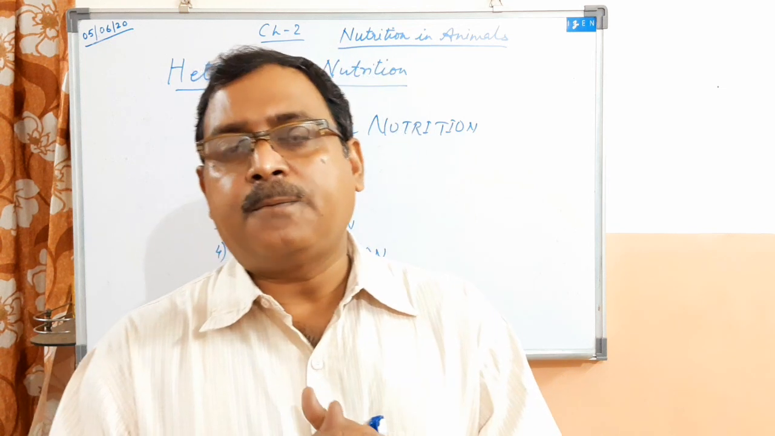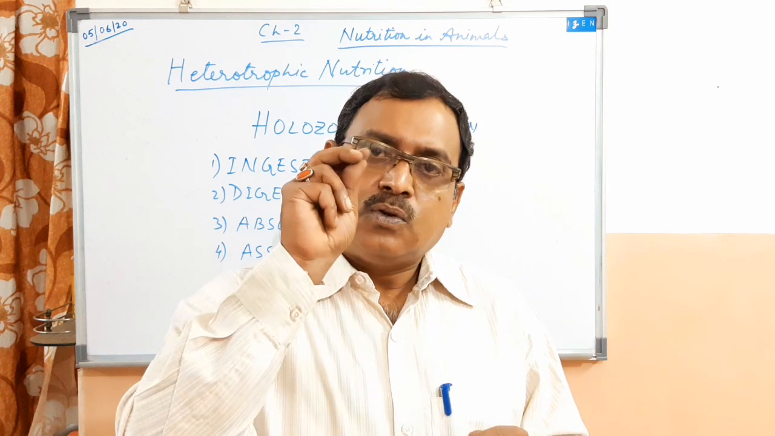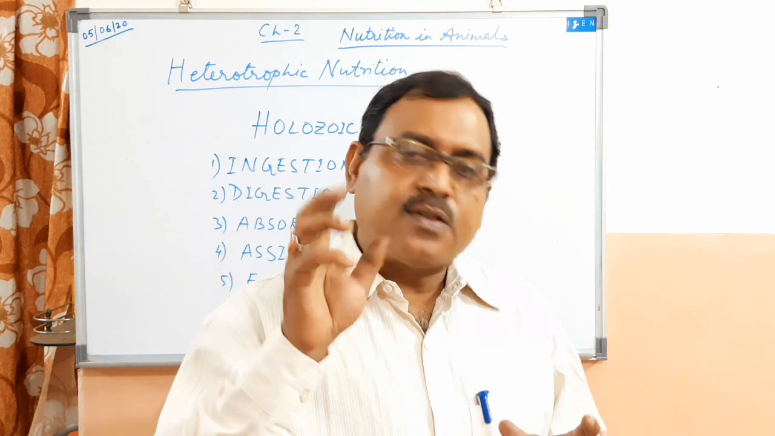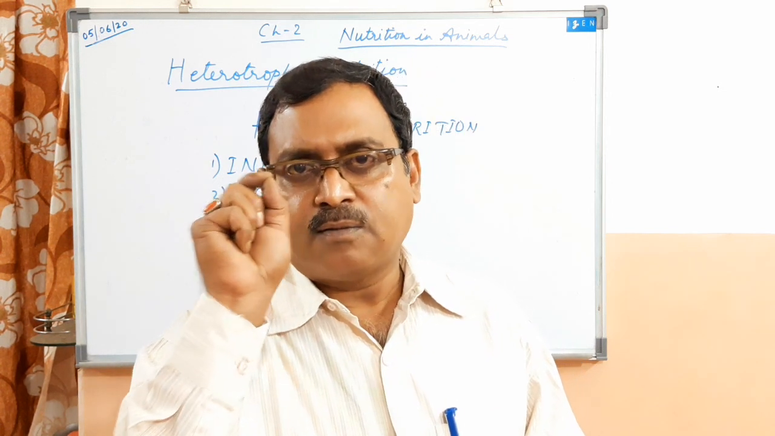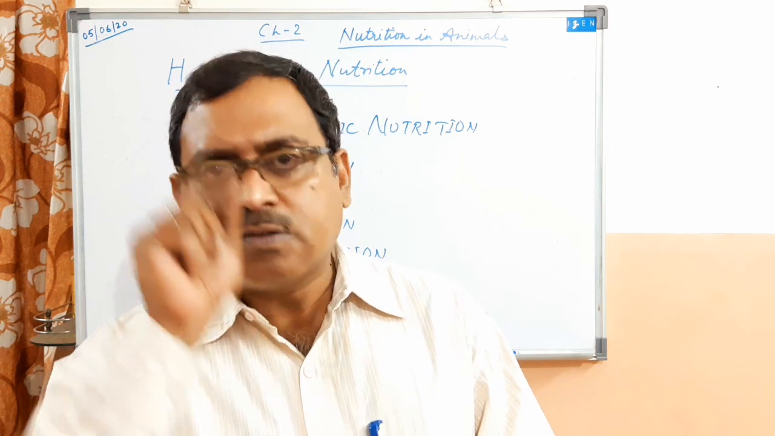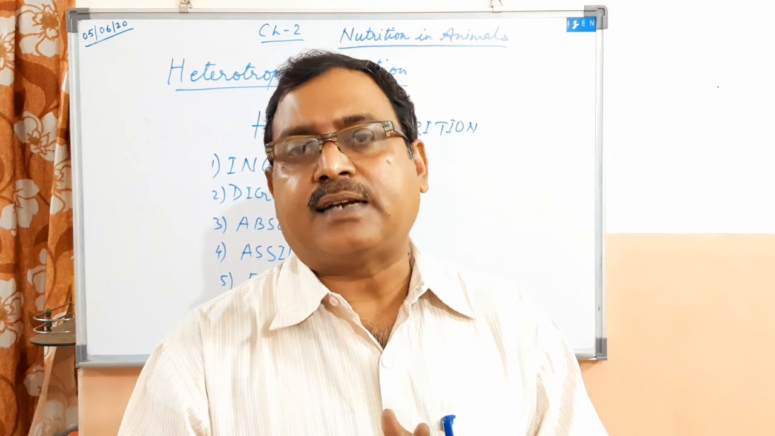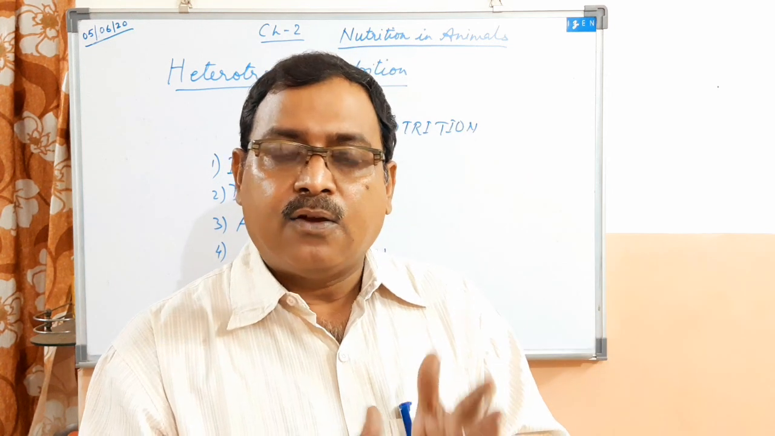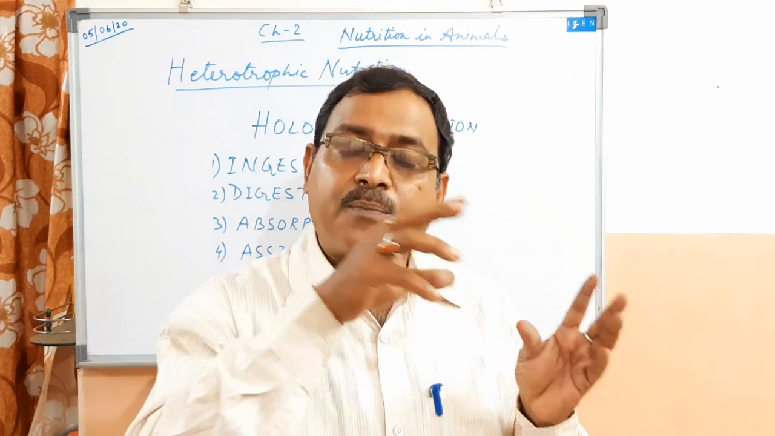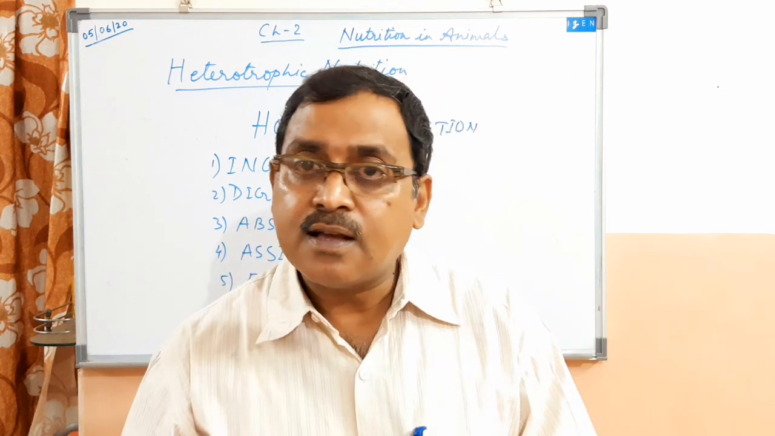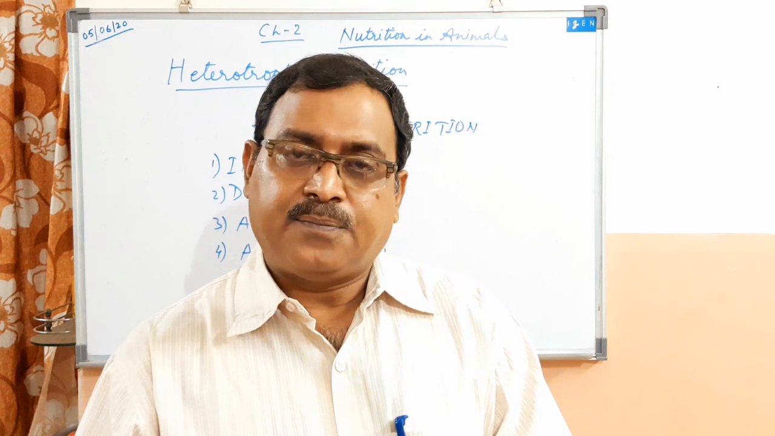So this fatty food is first changed into small bits. Broken down into small pieces, very small. This is called emulsification of fat. This emulsification of fat is done with the help of bile, which is secreted by the liver and stored in the gallbladder.